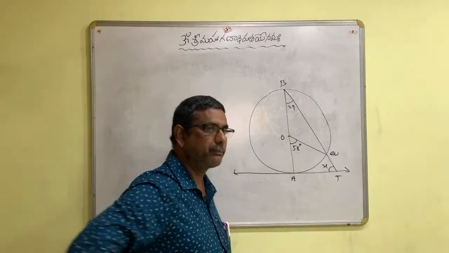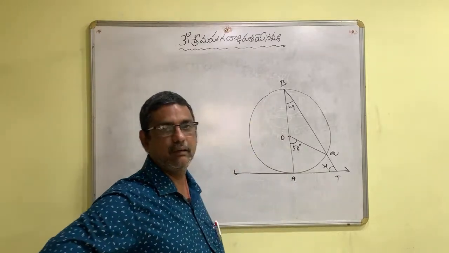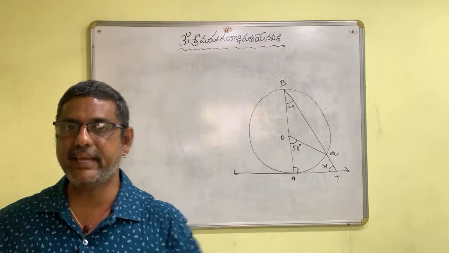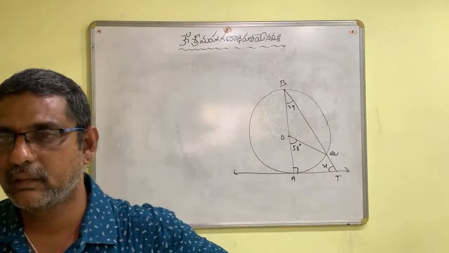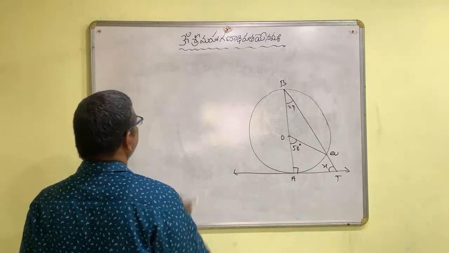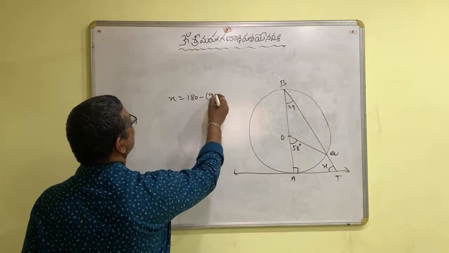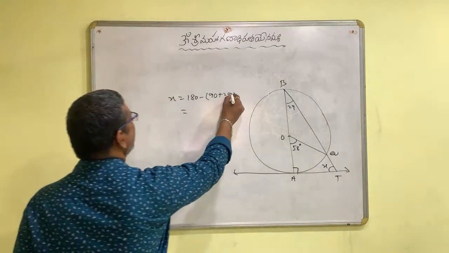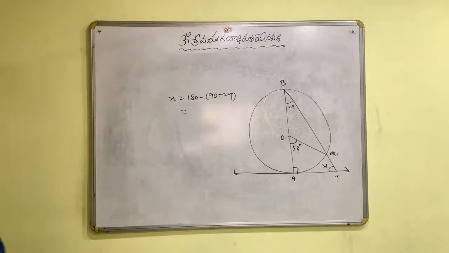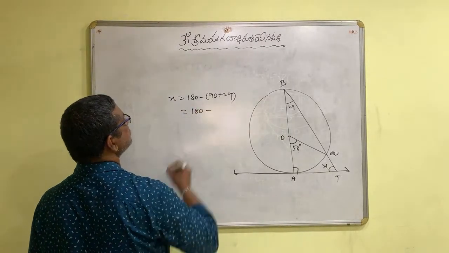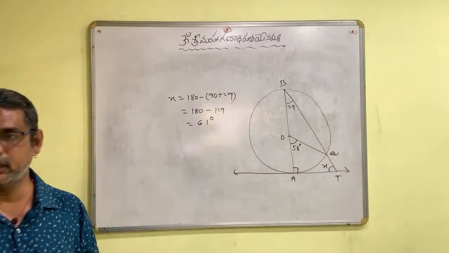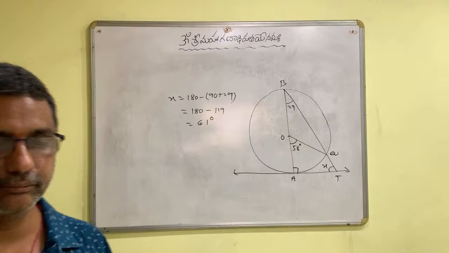Now, if you observe triangle BAT, it is a right angle triangle because AT is tangent at A to the circle with center O. Then x is equal to 180 minus (90 plus 29), so 180 minus 119, which is 61 degrees. So the value of x is 61 degrees.